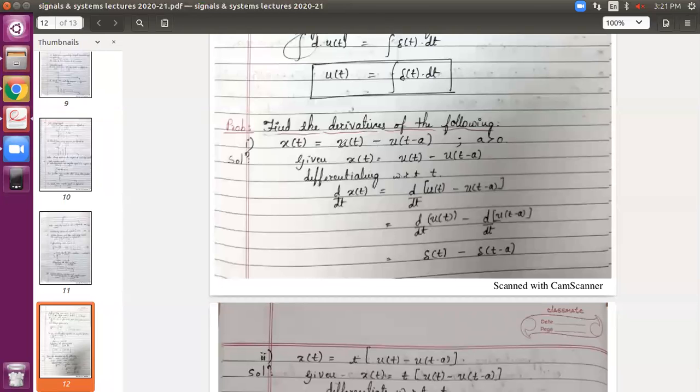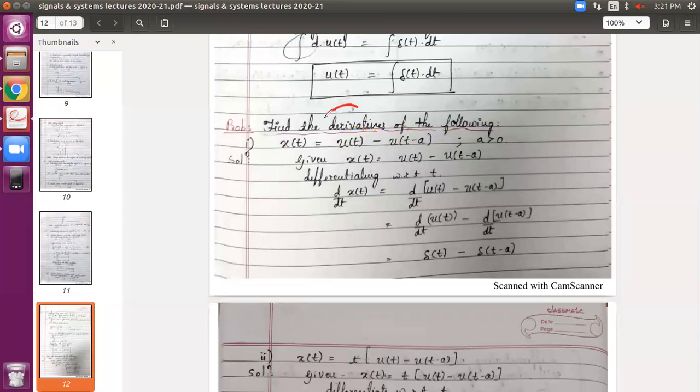This is the problem given. One signal x of t is given to you, which is equal to u of t minus u of t minus a. Now, u of t you know already, how you define unit step you know, but you don't know what u of t minus a is. That's what I'm telling you, you don't know the basics still. Just now we have started. Just assume that it is one kind of signal. Later on, we'll come to know how to draw u of t minus a. This is the given question.